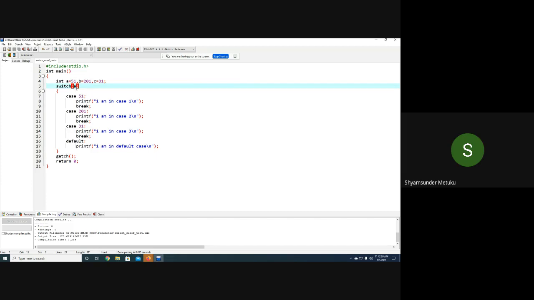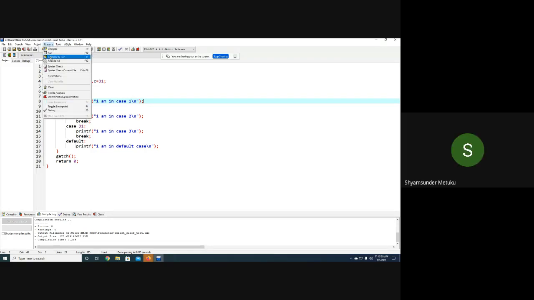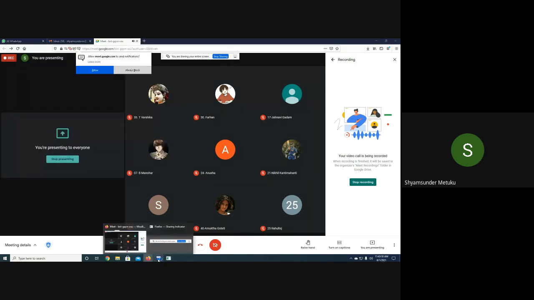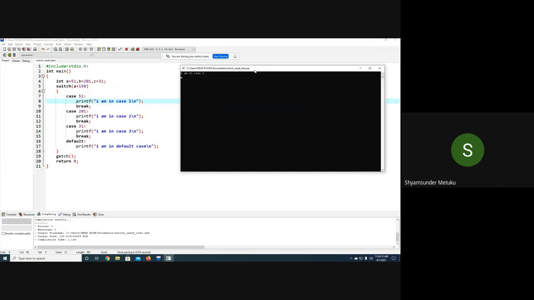Now I'm giving an expression. I said there are three possibilities: I can write a variable, a constant, or an expression. So I will do something like this: A plus 150. What is A plus 150? 201. So which case is going to be executed? Second case. Let us verify. Is it clear now? Yes, sir. Expression also works.